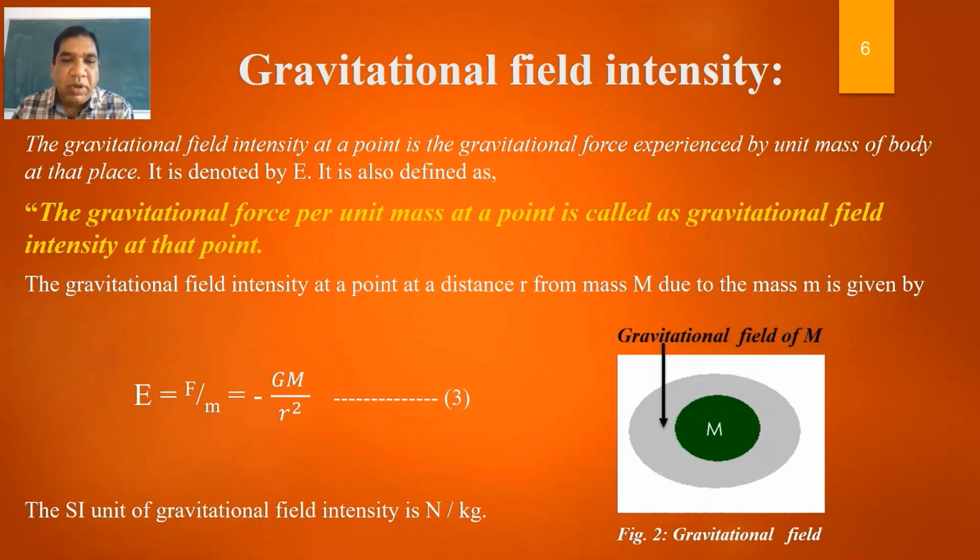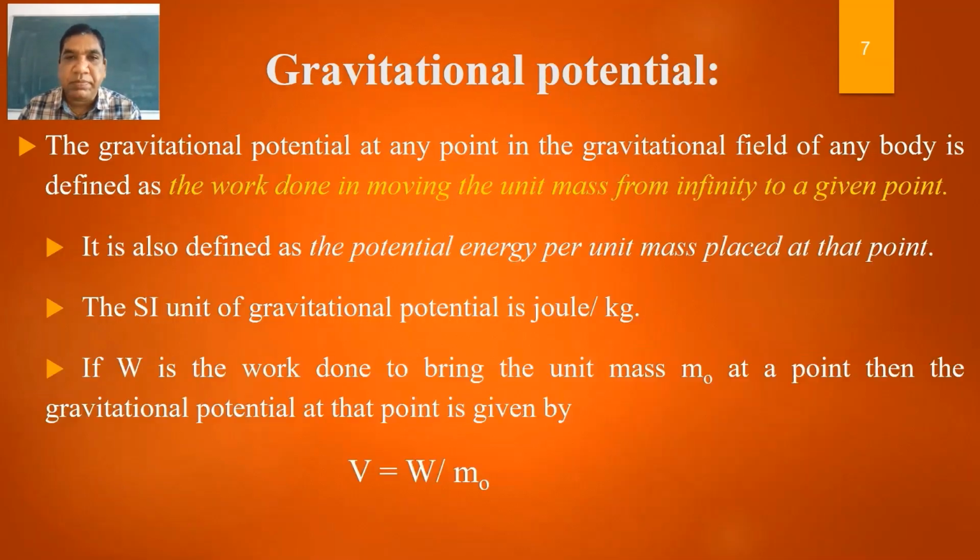G m1 m2 upon r square, or G capital M small m upon r square. If we put the value of F, then the equation will be E equal to minus GM upon r square. This is equation 3, and the SI unit of gravitational field intensity is Newton per kg.